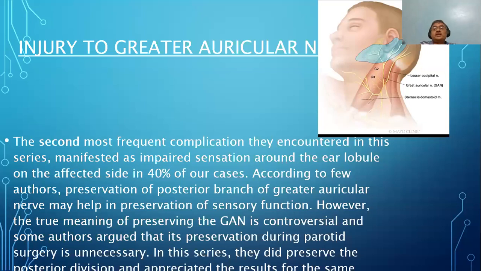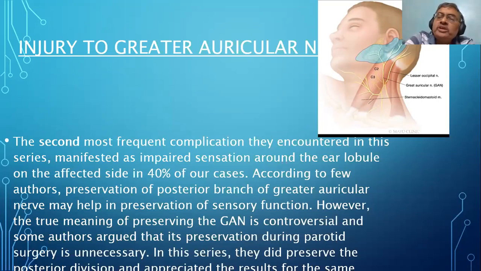So here was that preservation of sensation in whom they preserve the posterior branch? Yes, sir. Okay. So yes, it is nowadays not a controversial issue that if possible, you should preserve the posterior branch of great auricular nerve. There is no doubt about it.